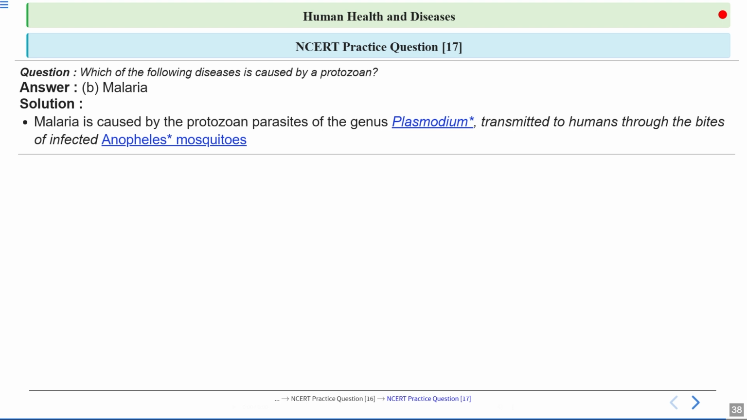Now, for the control of malaria, the spread of these vectors should be controlled. You can destroy the breeding places of these vectors. You can avoid stagnant water. You can spray chemicals that kill the larvae. Okay, this is clear. You can keep the place clean and hygienic.